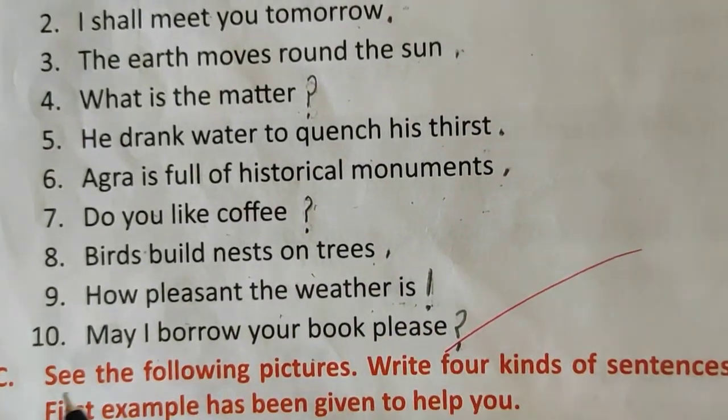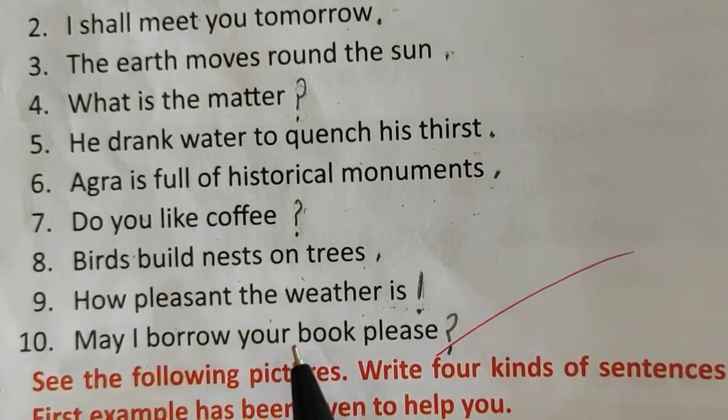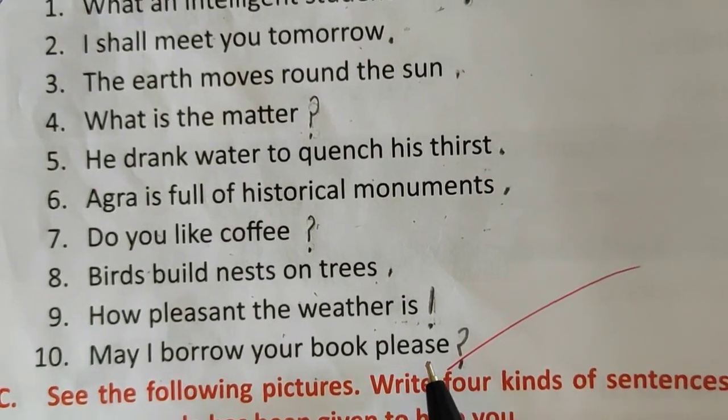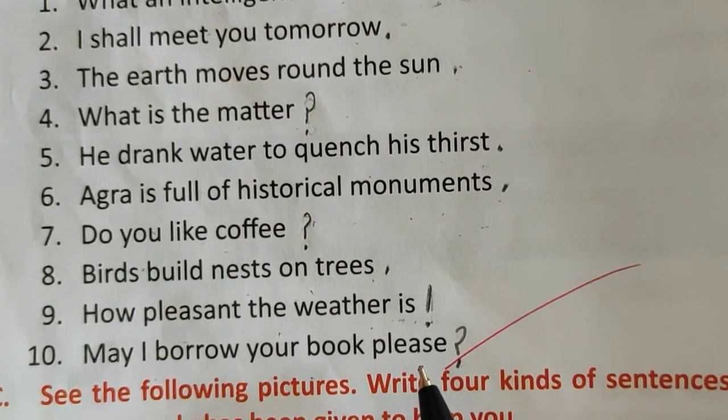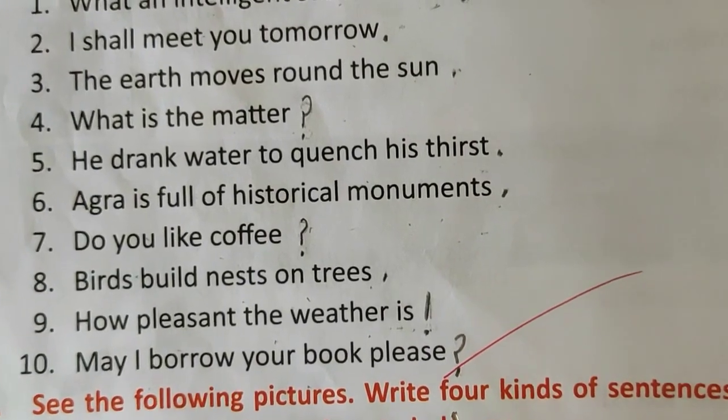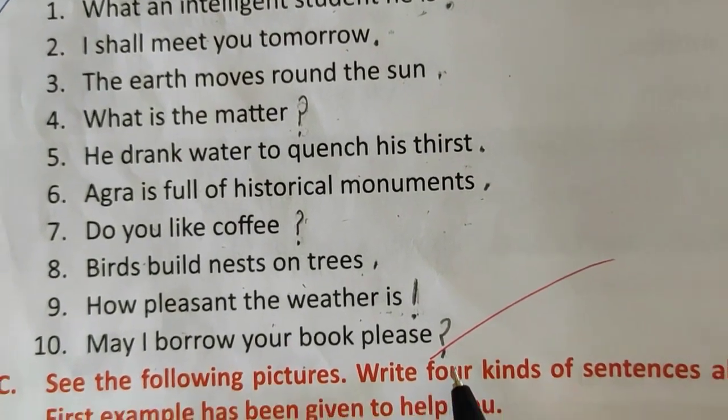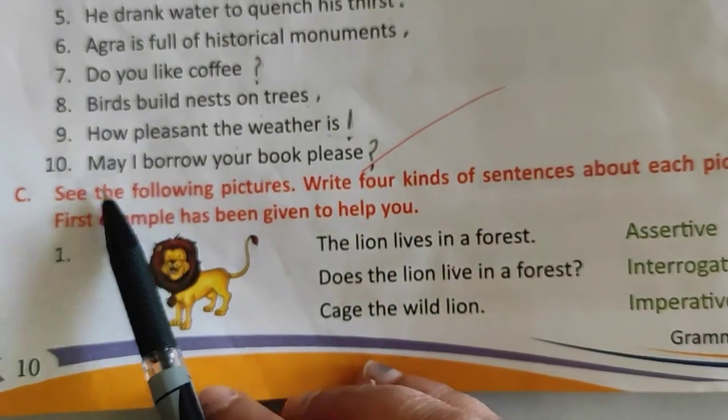Exclamation mark. Now the last one is, may I borrow your book please? What will come here? This is the question is being asked. So here what will come? Question mark. Now let's move on to question number C.